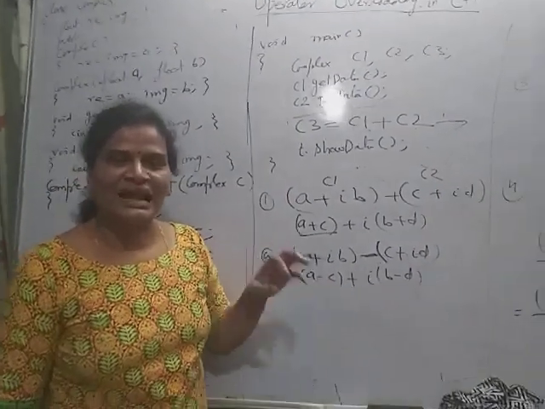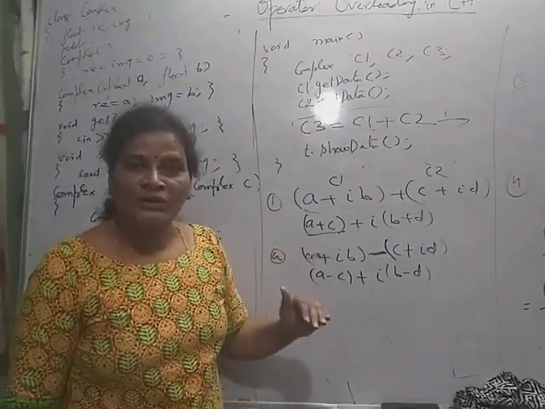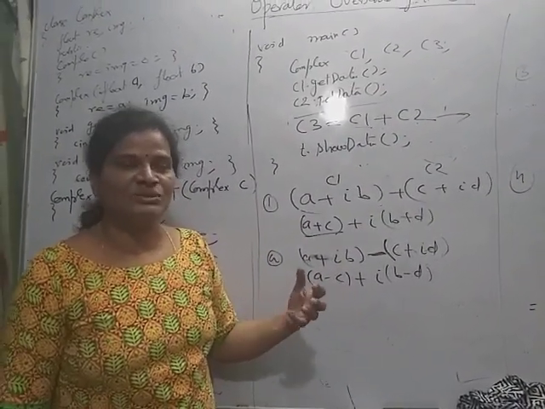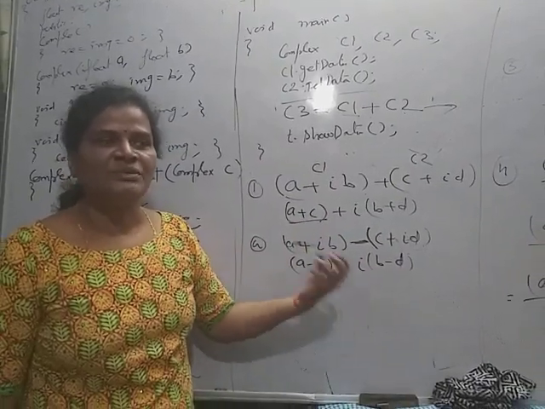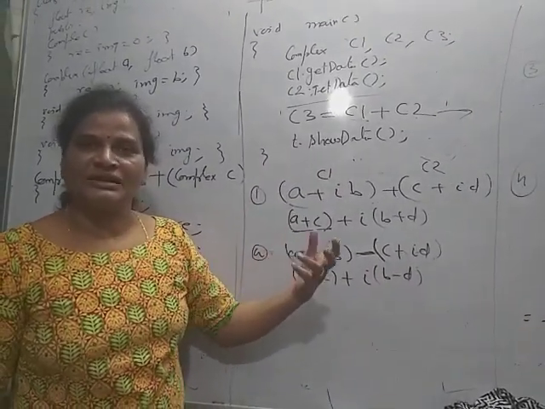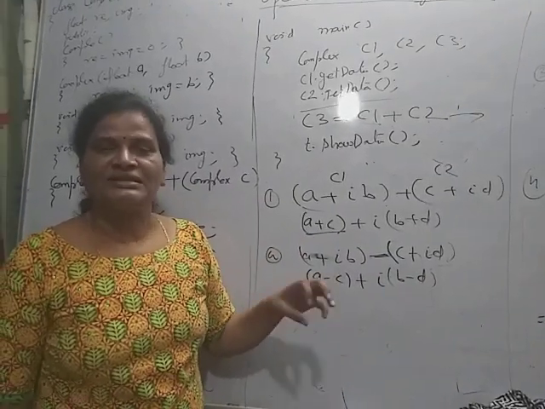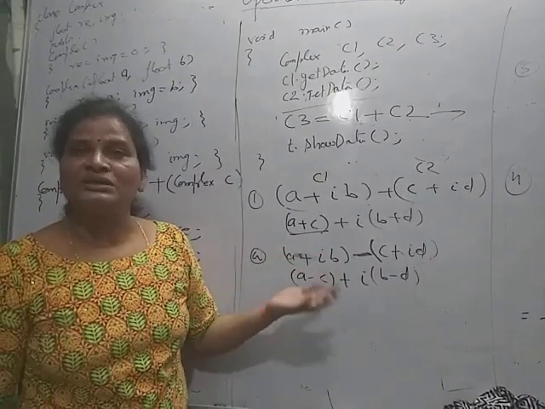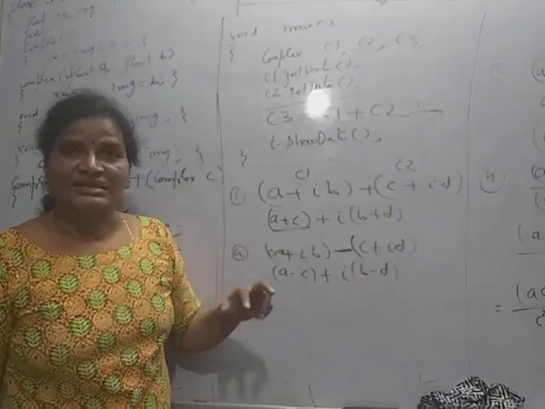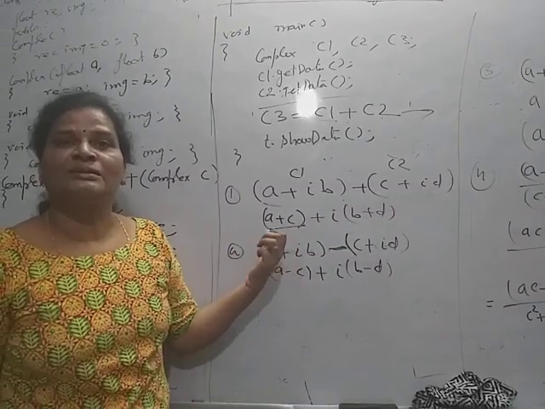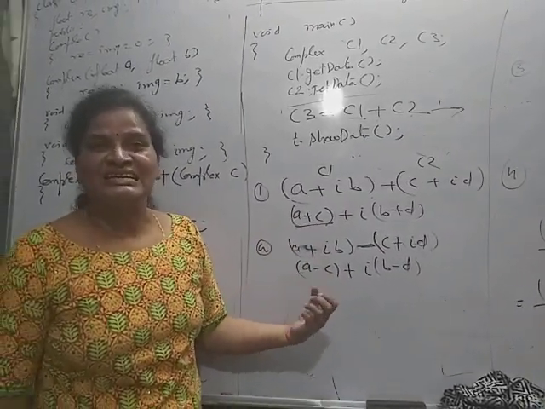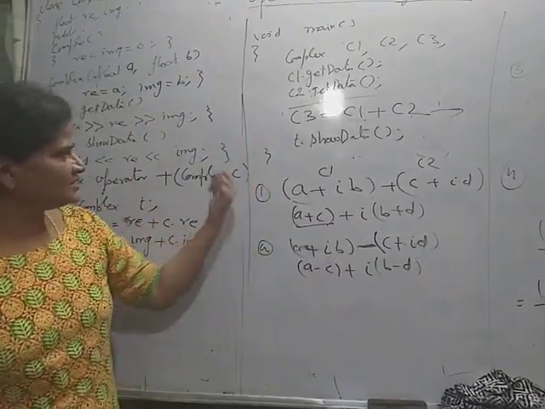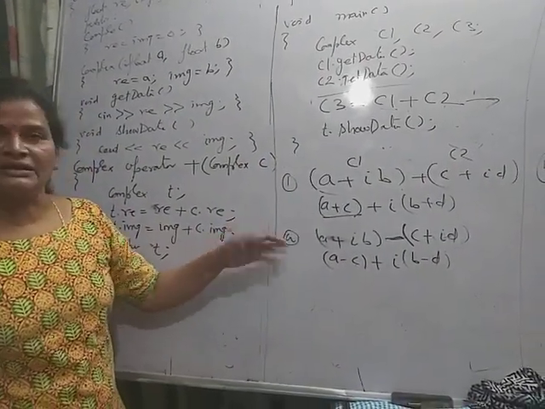So in this lecture I have explained overloading. What is the meaning of overloading? It simply means I want the plus and minus to work on user defined data types the same way they work on primitive data types. That's why we overload the operator. First I explained how to overload the unary operator, and how to differentiate between the pre-increment and post-increment operator, because the operator symbol is the same. Next I have explained the overloading of binary operators.